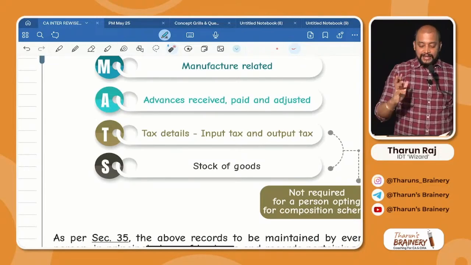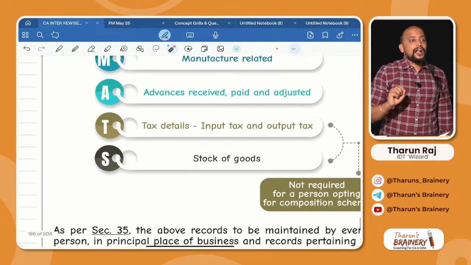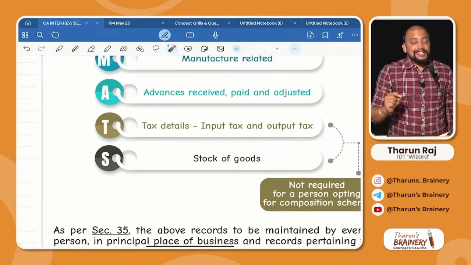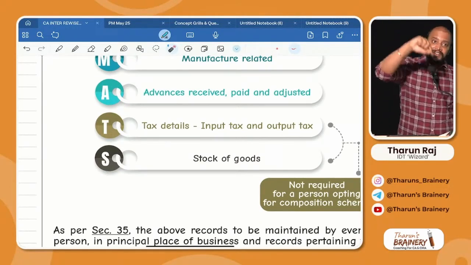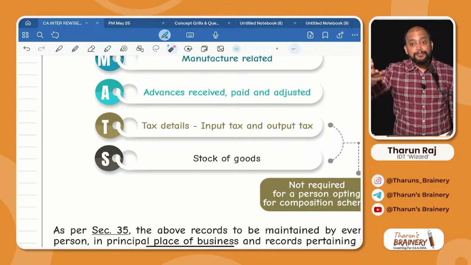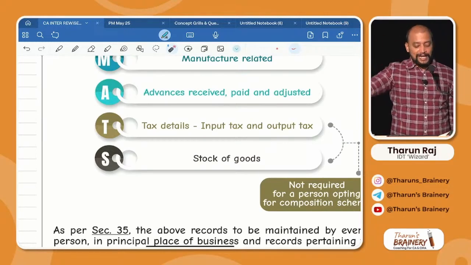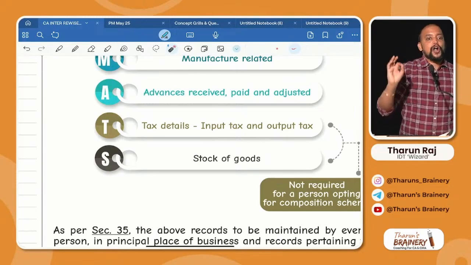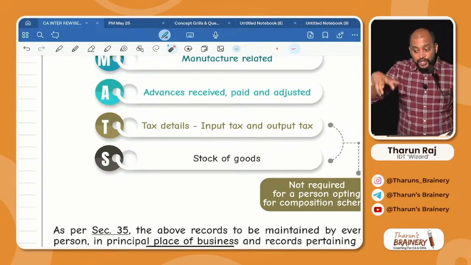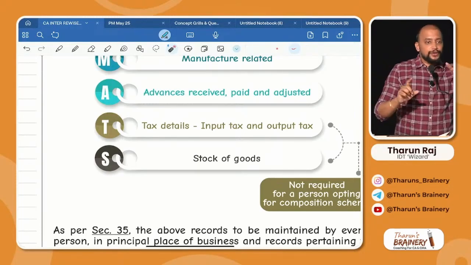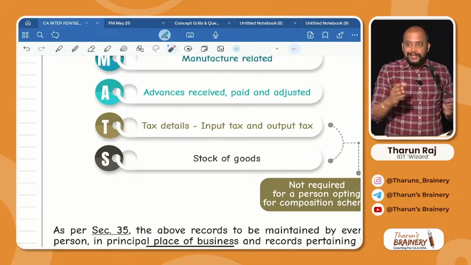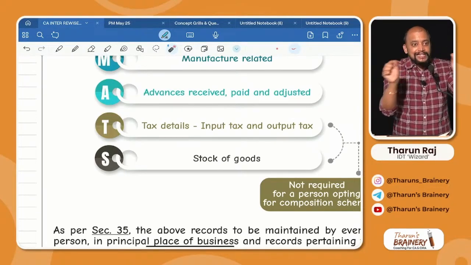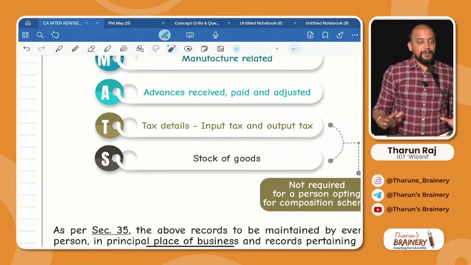You got it? Then tax details: all accounts and records pertaining to input tax, that is tax paid on inward supplies and tax payable on outward supplies. Then all accounts and records pertaining to the stock of goods manufactured or procured. You got it? So like that, don't write just one point, write a little bit, at least two lines like that, so that the answer will be pakka.